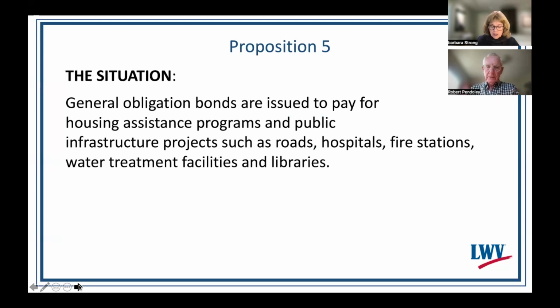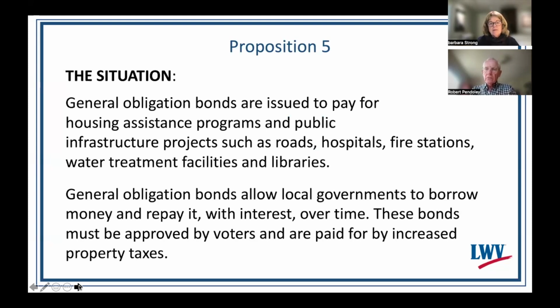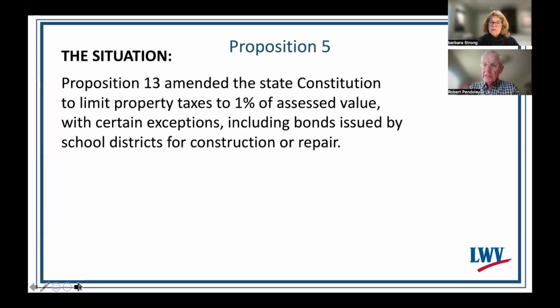What are general obligation bonds? General obligation bonds allow local governments to borrow money and repay it with interest over time. These bonds must be approved by voters and are paid for by increased property taxes. Proposition 13 amended the state constitution to limit property taxes to 1% of assessed value, with certain exceptions, including bonds issued by school districts for construction or repair.